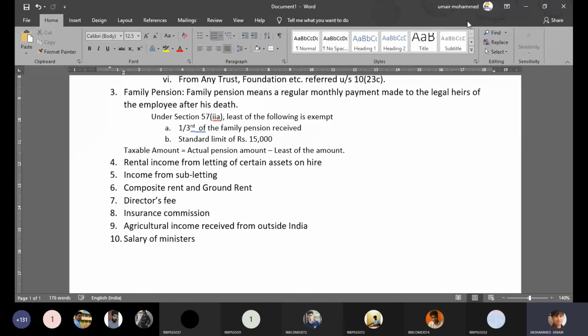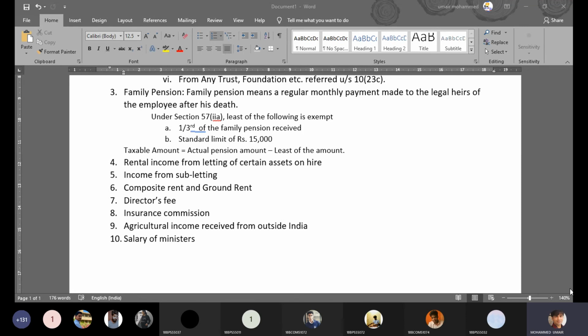In order to prove that there is an employee and employer relationship, there has to be a master and servant relationship. So even though most of these people tell you that they are public servants, technically they do not have an employee and employer relationship. The Prime Minister of India is not an employee of somebody. He represents the government. He's not a government employee, but he represents the government. So therefore, the salary of all ministers is not taxable under the head salary. It is taxable under the head other sources. That's also quite interesting.